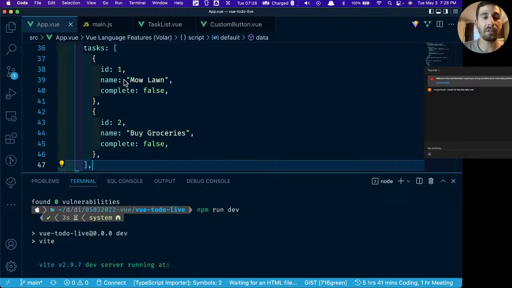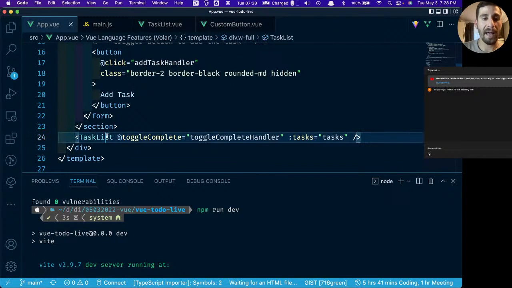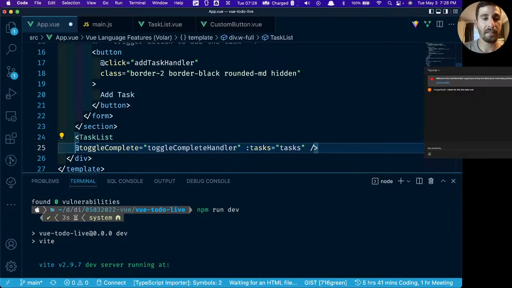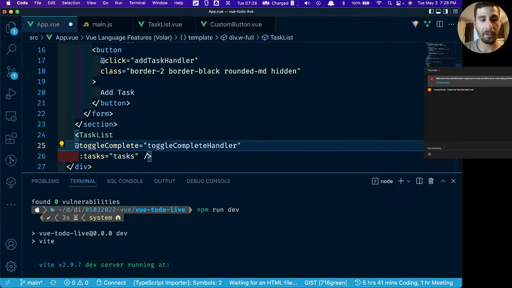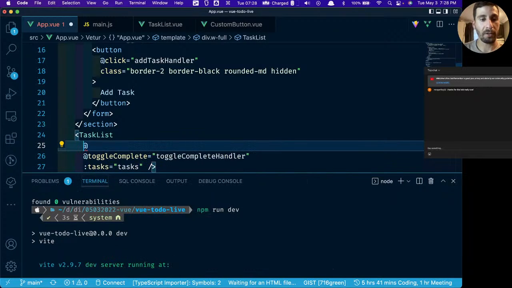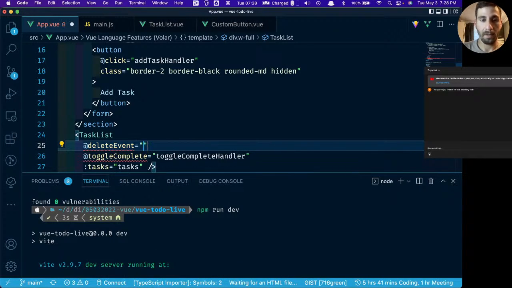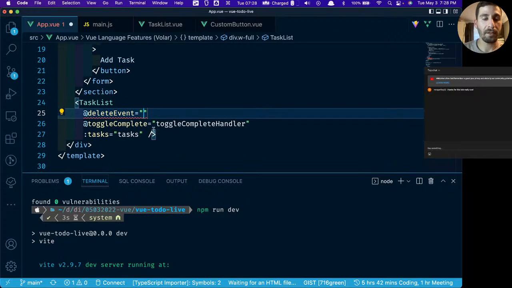So if someone wants to delete a task, we're going to add an event listener onto this task list component. I'm going to format this so it looks a little bit nicer. And our event listener here is going to be called delete event. And let's give it a method name of delete event handler.